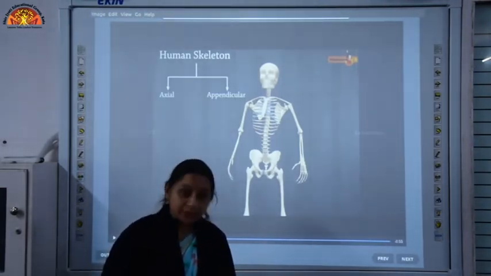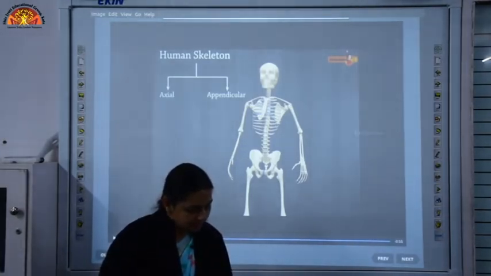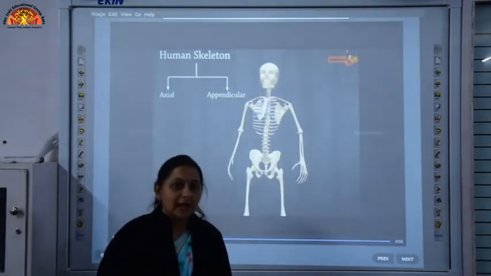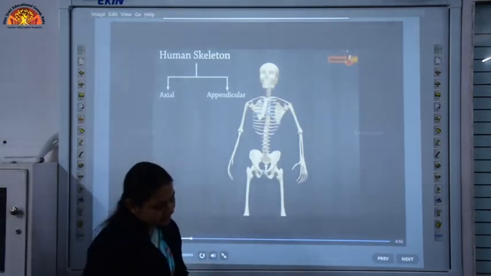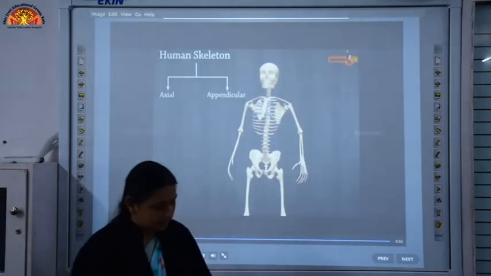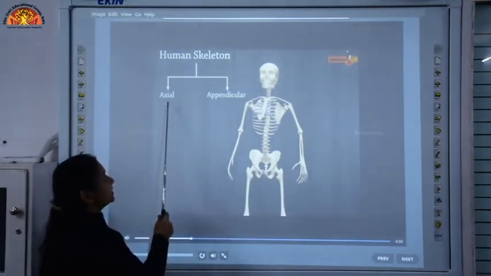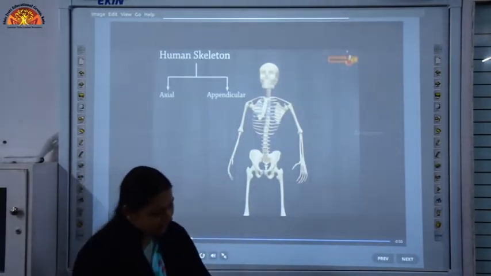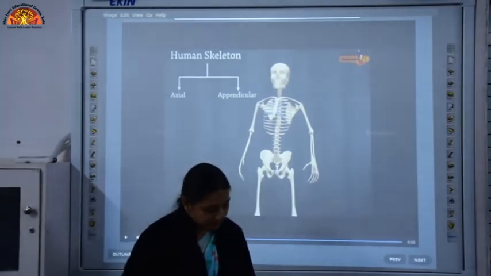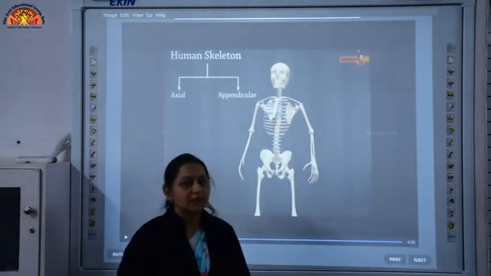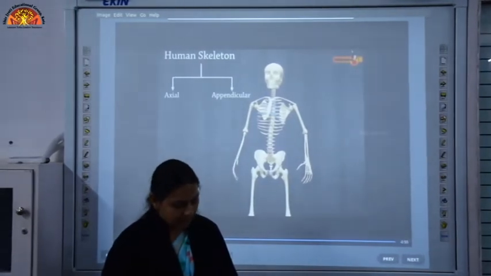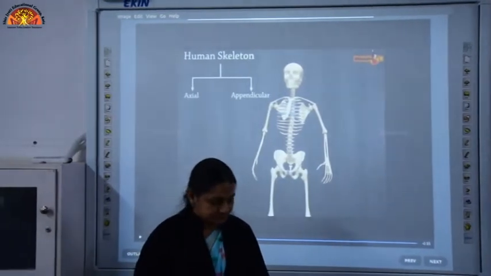The first internal question is, what are the two main divisions of the human skeleton? And the answer is, the human skeleton is classified into two groups, namely the axial skeleton and the appendicular skeleton. You can find it on page 104 children. So you have to mark the first internal question here and the answer too.